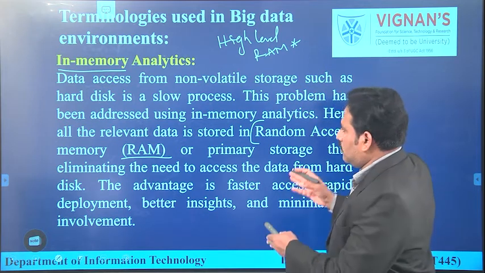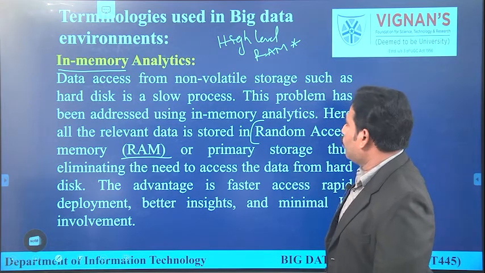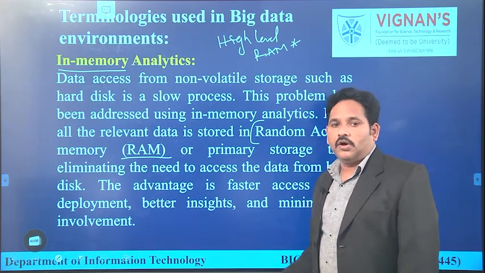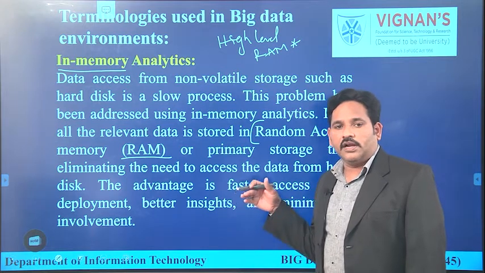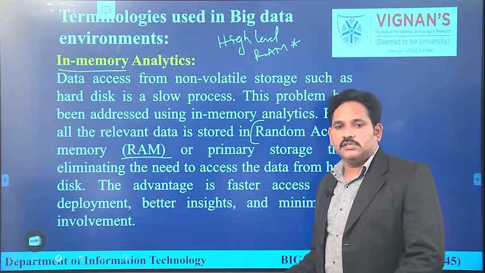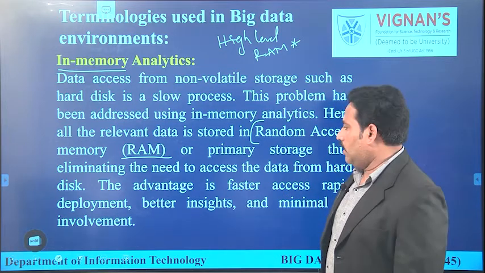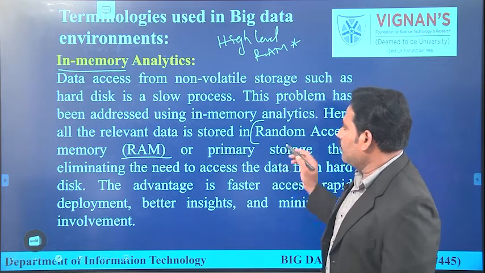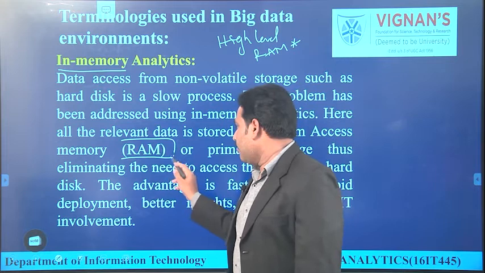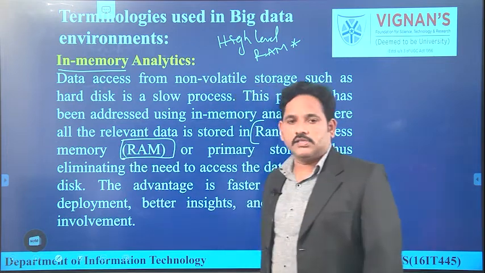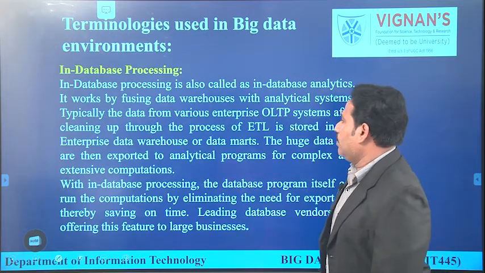So in in-memory analytics, we are trying to observe the role of RAM, how RAM is used, and how RAM plays a part in computational activities. If RAM is insufficient in size, how are the results affected? So in-memory analytics plays a crucial role with RAM, random access memory, which we can also call primary memory. And the second one is in-database processing.